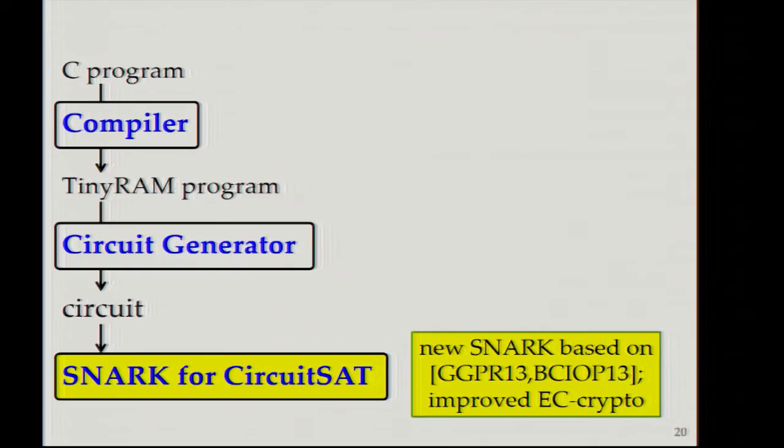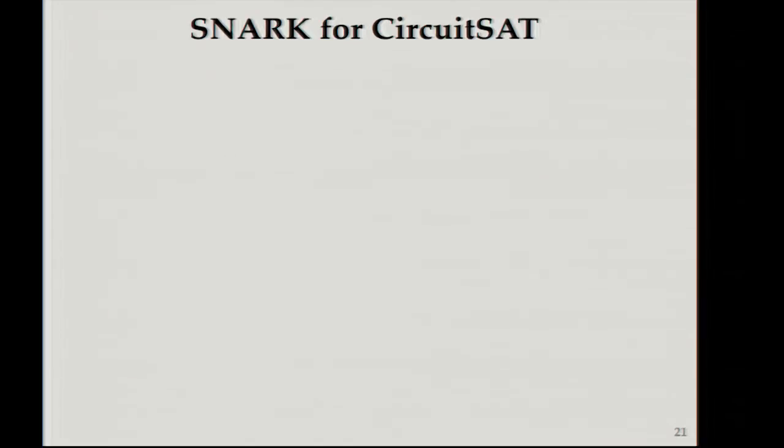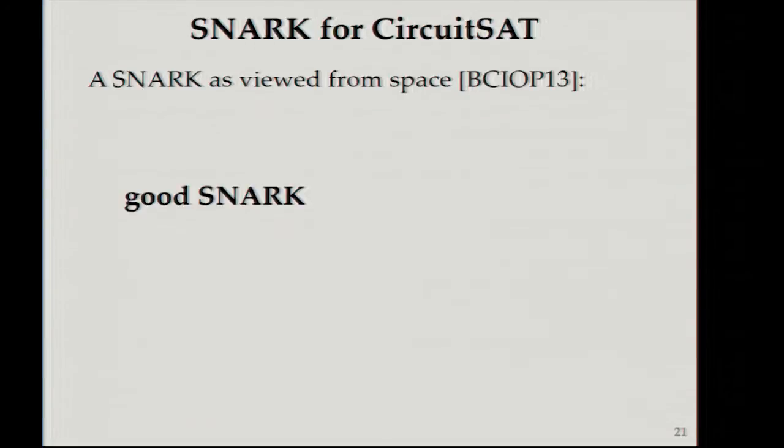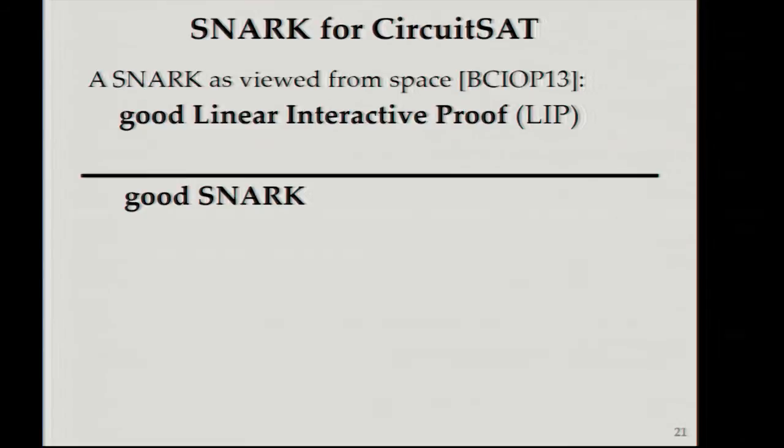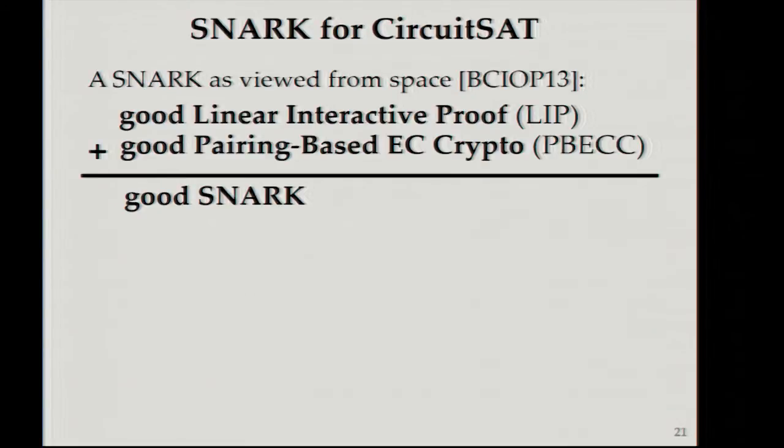So finally, let me tell you about the last component, our SNARK for circuit. Unfortunately, there is not much time left, but viewed from a high level, a good SNARK construction consists of two components. Number one, you need something called a linear interactive proof, which I'm not going to explain today, and you need a good elliptic curve encoding for it.